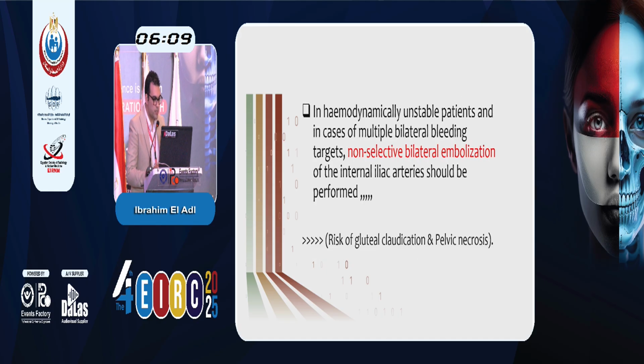In a hemodynamically unstable patient, we can go for multiple bilateral bleeding. Non-selective bilateral embolization of the internal iliac arteries should be performed, and we have to accept the risk of gluteal claudication and pelvic necrosis if non-selective embolization is done.